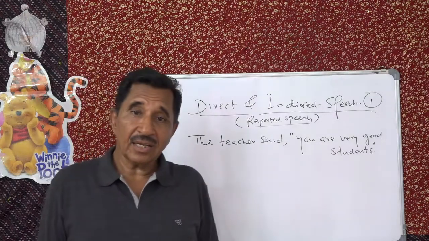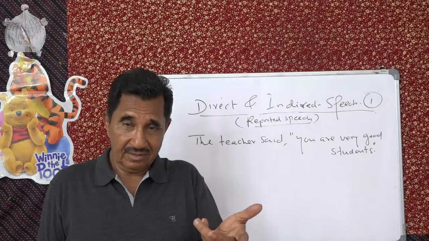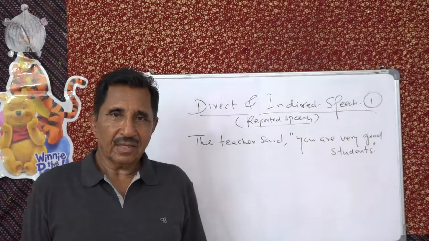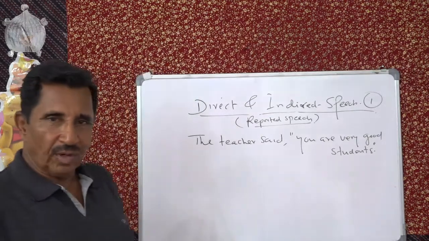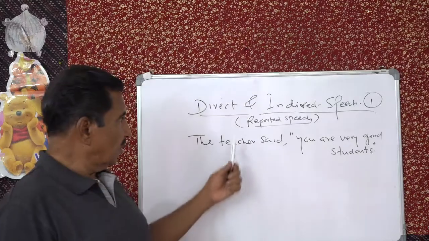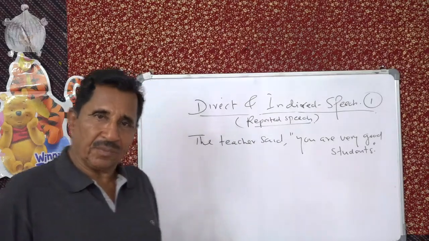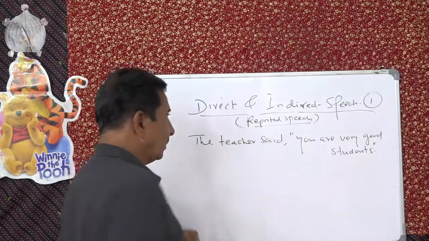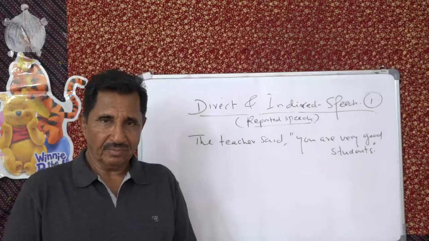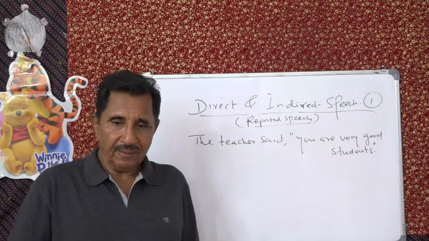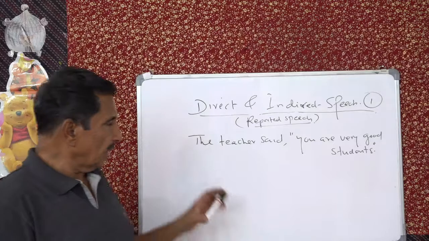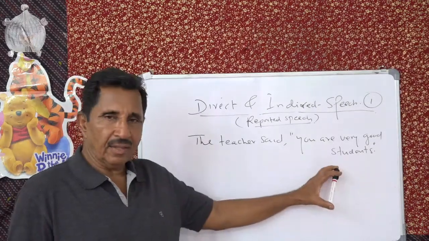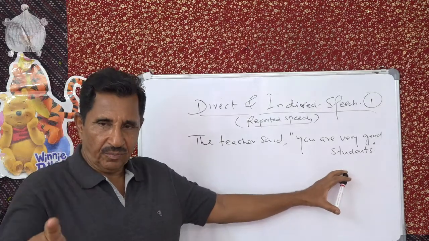Suppose you want to tell somebody else about this direct speech, then what will you do? You will report this. Reported speech, that's what you say, or it will be indirect speech. Understand? Indirect speech means, here, when the teacher said, there are only two parties: one is the teacher, the other you.